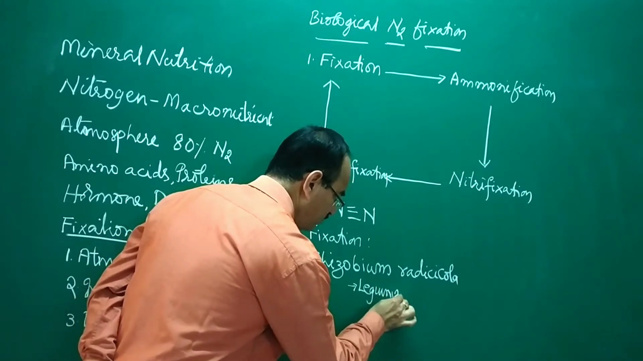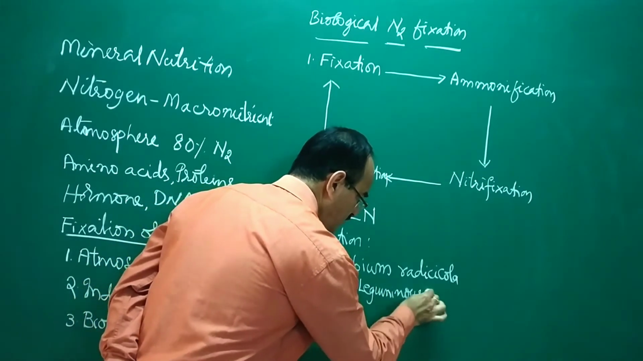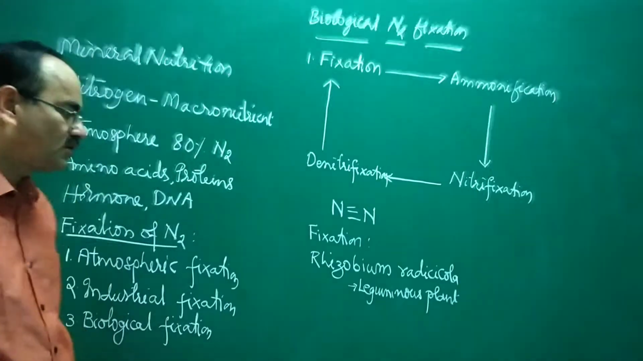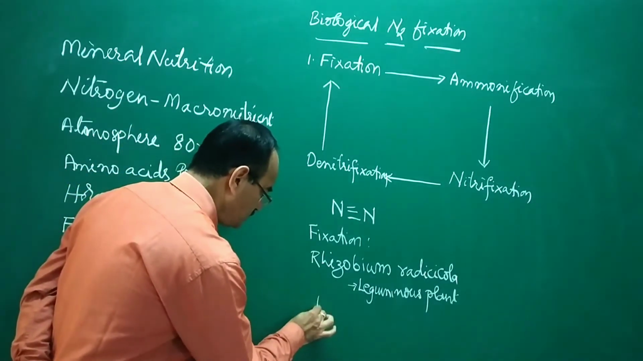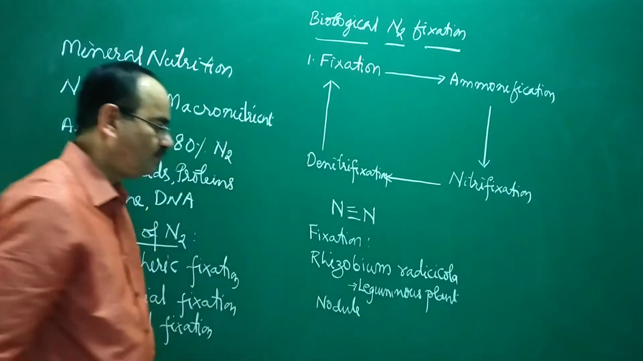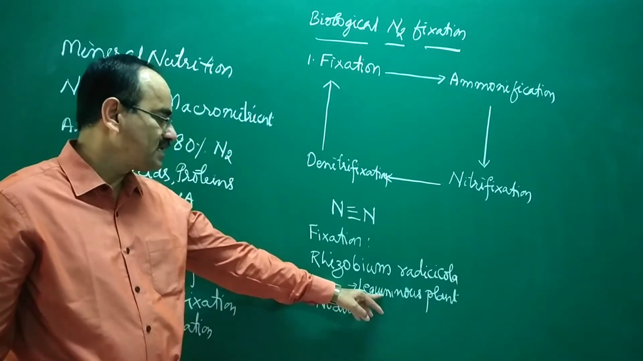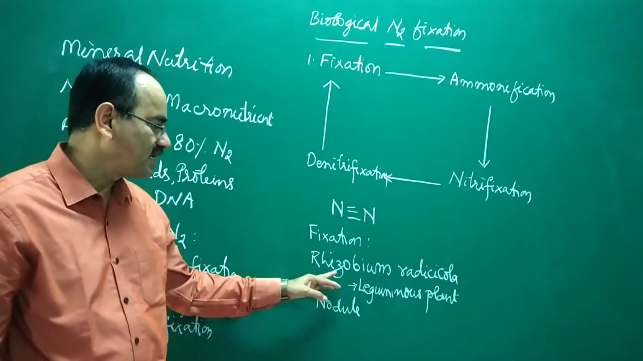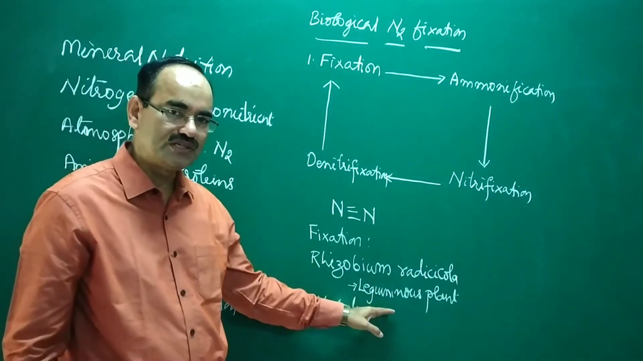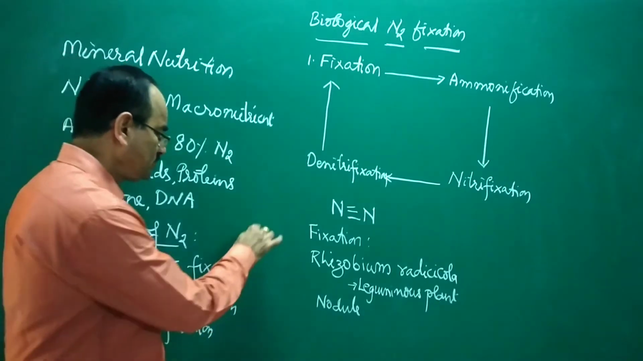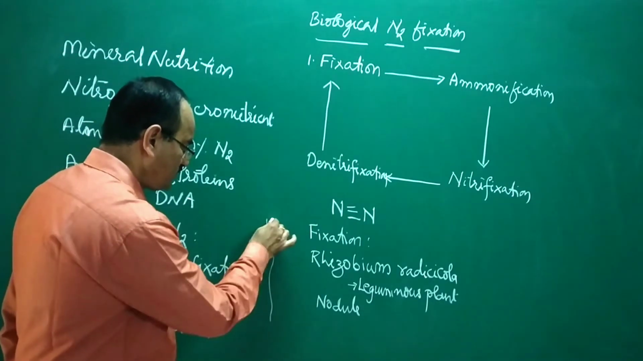So where in the leguminous plants are they found? In the knot-like structures in the roots called nodules. So, nodules of leguminous plants. There is mutualism or symbiosis in the case of Rhizobium and the leguminous plant. So leguminous plants have in their roots